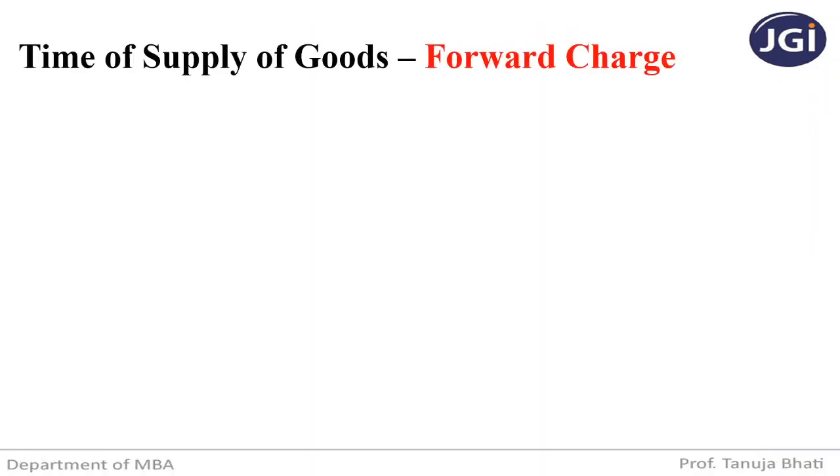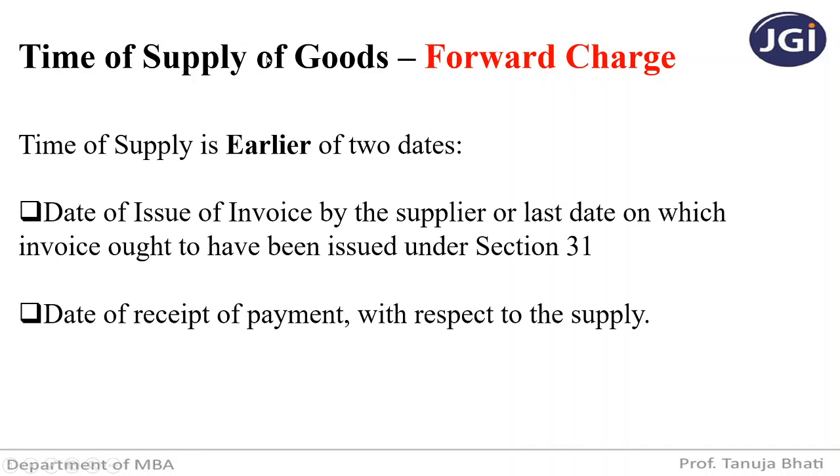So let us see time of supply of goods in case of forward charge. Time of supply in case of goods for forward charge is the earlier of two dates. It is the date of issue of invoice by the supplier or the last date on which the invoice ought to be issued under section 31. Now we have already seen section 31.